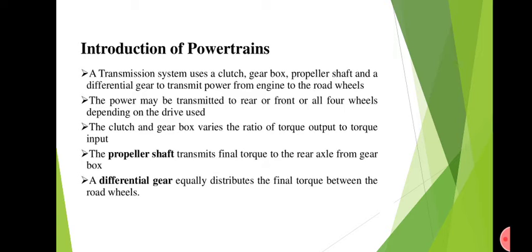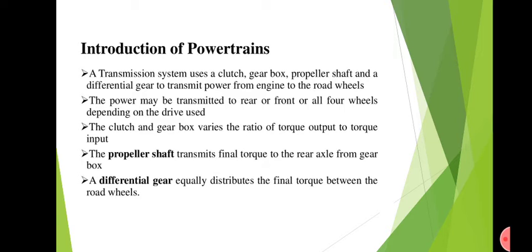When the engine is in an idle running condition, when gears are not being meshed, an infinite amount of power will be generated by the engine. That power cannot be given to the wheels. That is uncontrollable power. So to transmit controlled power, the gearbox is used.